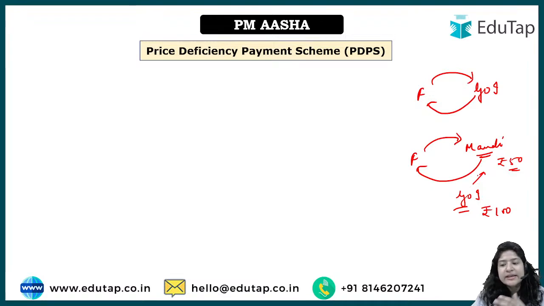So the government of India is saying, okay, you pay this 50 rupees, and the rest of the amount that is left, the price deficiency, which in this case is rupees 50, I will give to the farmer. So in this case what will happen, the Mandi will get the procurement, will sell it, the farmer will get the money because he has sold something, and the government of India would not have to pay all the amount.